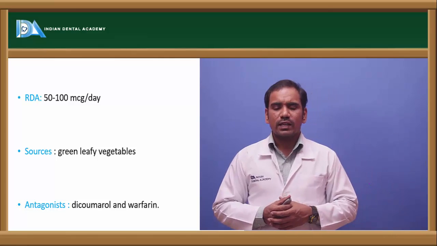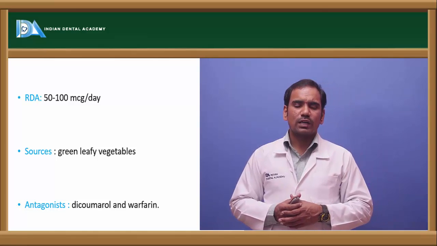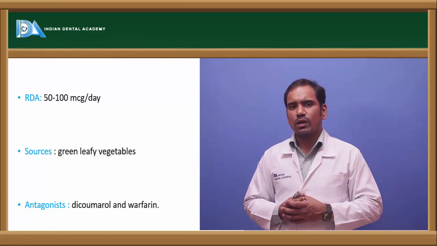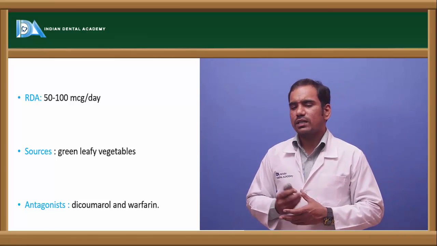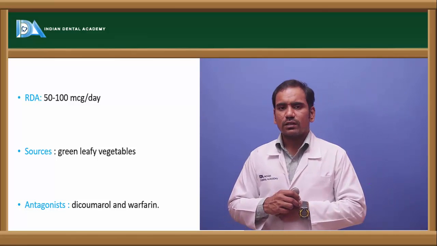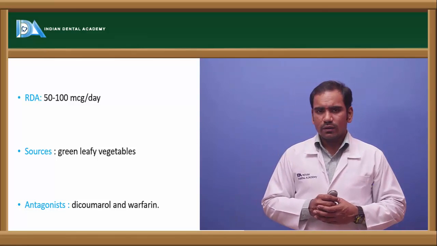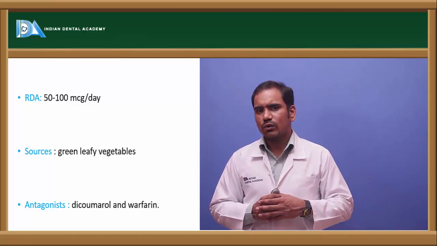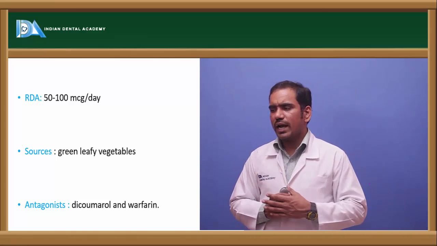And coming to the daily requirement, we require 50 to 100 micrograms per day. Actually it is synthesized by the intestinal flora. So whenever you take antibiotics, those intestinal flora are lost, and in those conditions we require 50 to 100 micrograms per day. Apart from that, other sources of vitamin K are green leafy vegetables. And there are some antagonists which act against vitamin K. Any substance which acts against a vitamin, we call an antagonist of that vitamin.